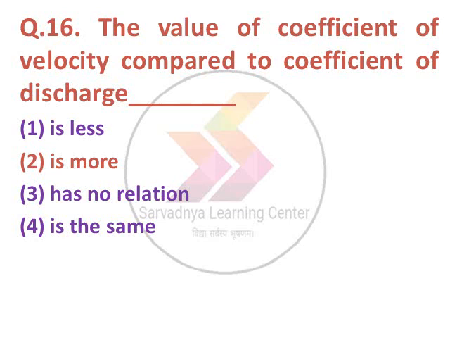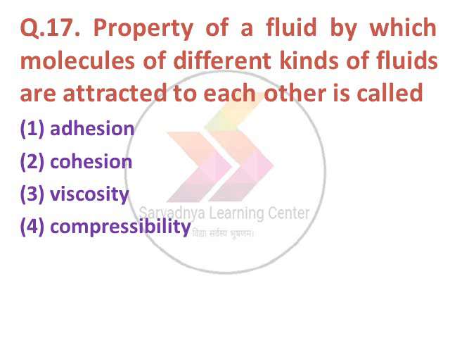Next question. The property of a fluid by which molecules of different kinds of fluids are attracted to each other is called option 1 adhesion, 2 cohesion, 3 viscosity, 4 compressibility. The correct answer is option number 1, adhesion.